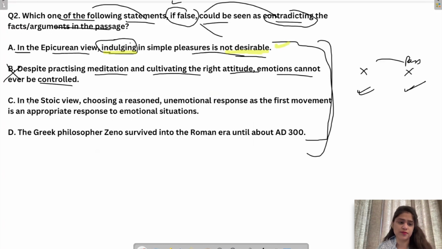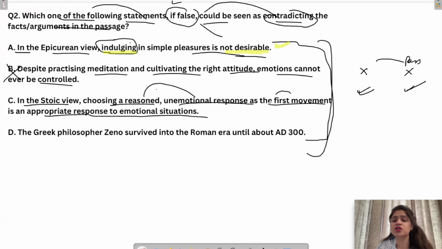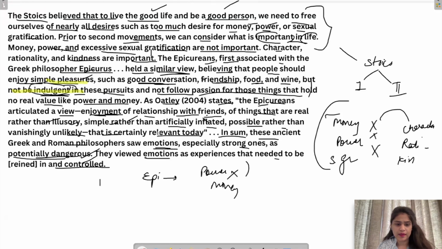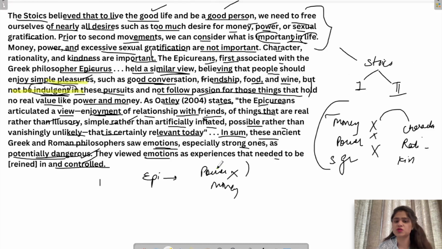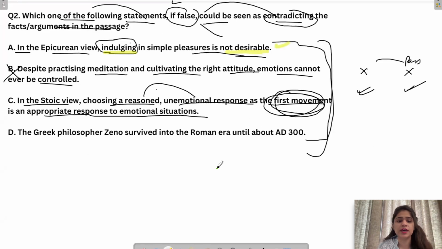Emotions can be controlled. C, in the Stoic view, choosing a reasoned, unemotional response as the first movement is an appropriate response to emotional situations. As per Stoics, the reasoned or unemotional response is the second movement. First movement nahi hai. We have studied it here somewhere. Unreasoned, unemotional response as the second movement is the only appropriate response. First movement तो बिना सोचे समझे वाली होती है, वो वैसे भी reasoned कैसे हो सकती है? So C is out.